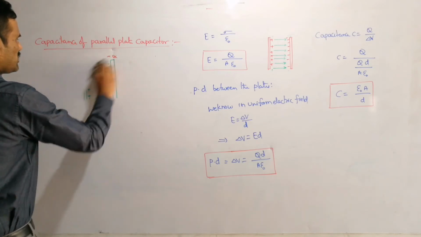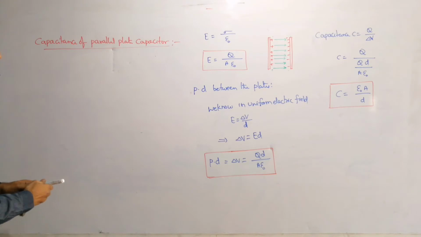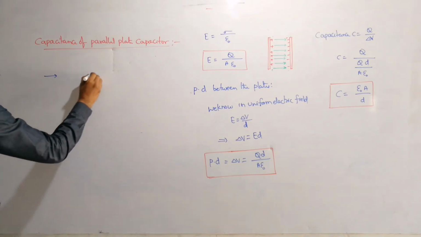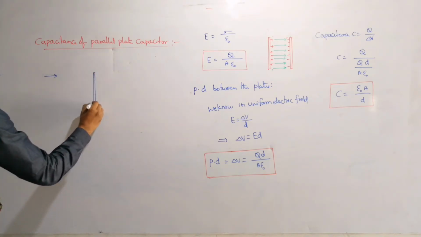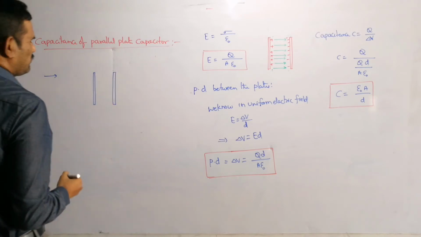Now suppose these plates have some different charges. Sometimes you may observe parallel plates having different charges on the different sides.